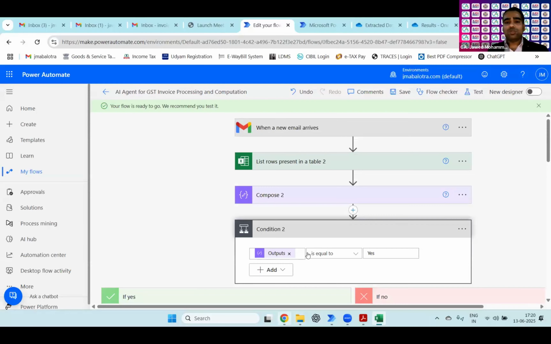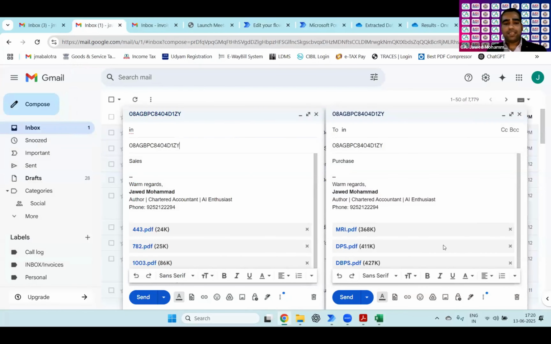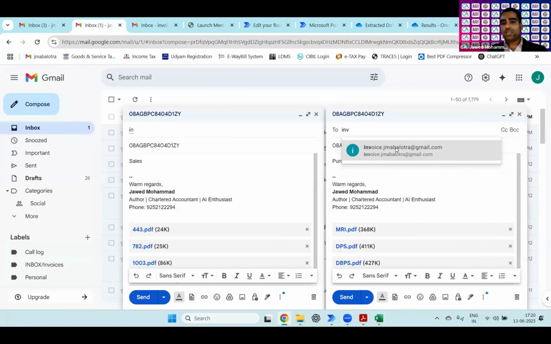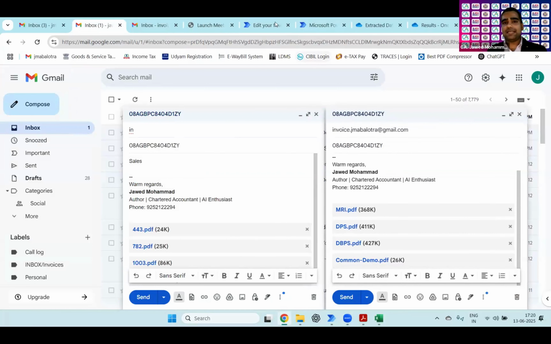So I will start showing you the demonstration. Just give me a sec. Okay, I need to pull up those pop-ups, and I have already drafted the emails, and these are the emails. First, I have the purchase invoices email. I'll show you the invoices also when they are extracted. So this is the GSTN of the client whose invoices are being sent, and I can send it.